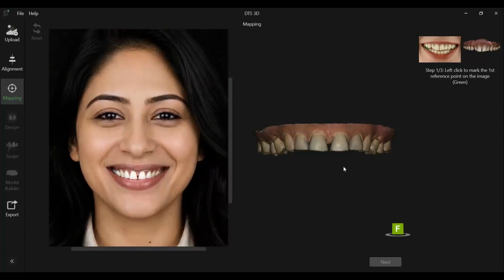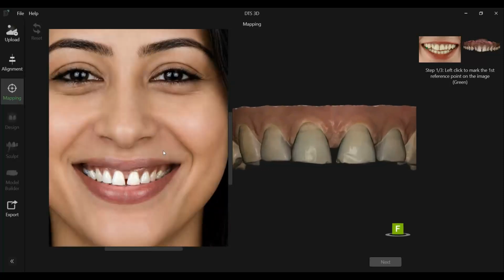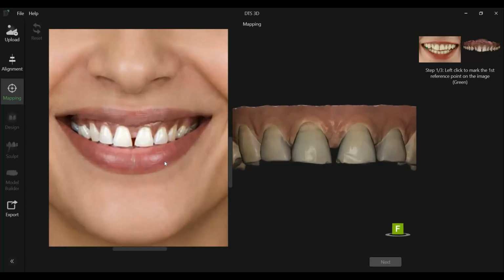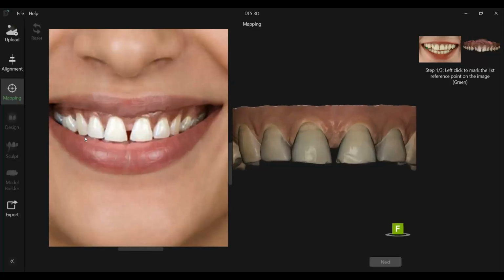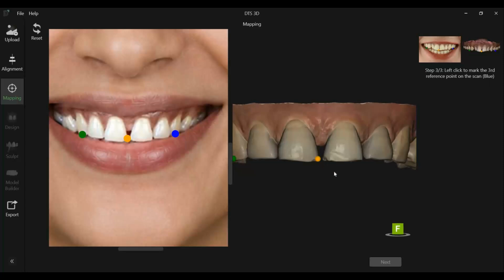Use the mouse scroll wheel to zoom in and out of either the photograph or the scan. Follow the wizard displayed on the right side of the screen and mark 3 reference points on the photograph, followed by the corresponding 3 points on the scan. Be sure to follow the indicated color sequence and always place the yellow point close to the midline. After the initial point mapping is complete, click Next to enter the refinement stage.